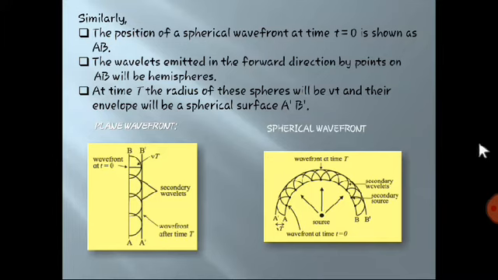I hope you all got this. It is very easy to understand. AB is primary in both cases. All the points on AB will start to emit light wave in the forward direction, and that creates hemispheres with radius v into t, because this is after time t. By taking the envelope of all these hemispheres we get the new wavefront after time t. In this way we get the plane wavefront, and in this way we get the spherical wavefront. So this is all about spherical and plane wavefront.